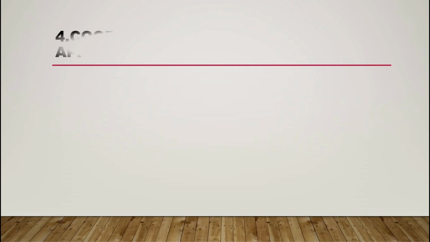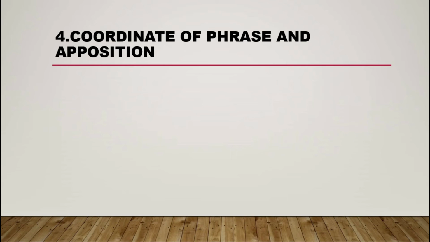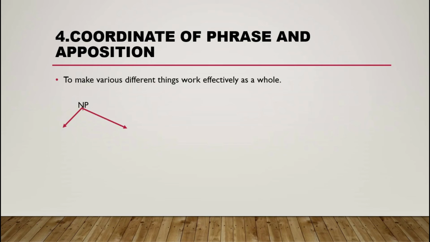Okay, so number four is coordination of phrases. What does coordinate mean? It means making two things work together properly. That is called coordination of phrases: to make different things work effectively as a whole. So for NP, which stands for noun phrase, we divide into branches. This one divides into three branches.